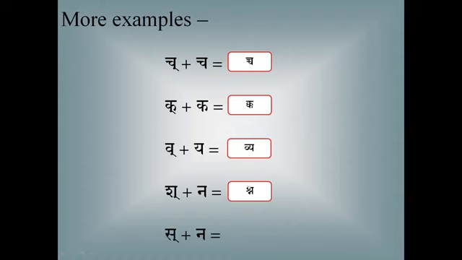This we saw in the last class, the symbol. Please note that. Shakara plus na, shna. Then sakara plus na, sna. You see sakara and na is there. This is how it is written.